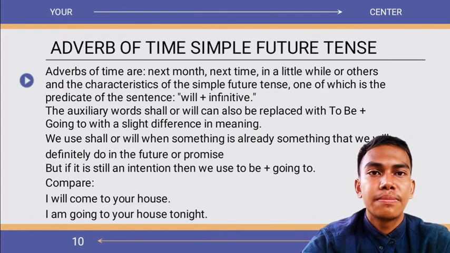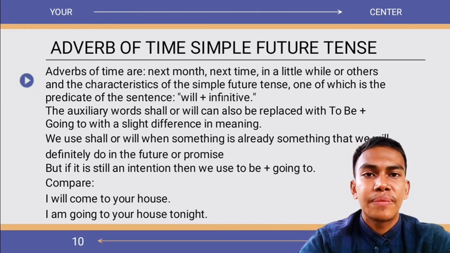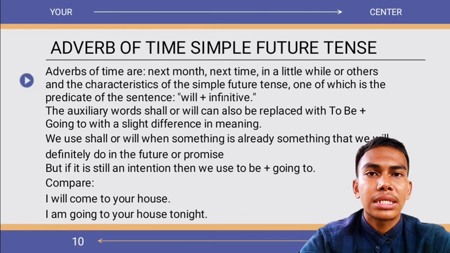Adverb of time or time signal, simple future tense. Adverbs of time are next month, next time, in a little while, or others, and the characteristic of the simple future tense, one of which is the predicate of the sentence, will plus infinitive. The auxiliary words shall or will can also be replaced with to be plus going to, with a slight difference